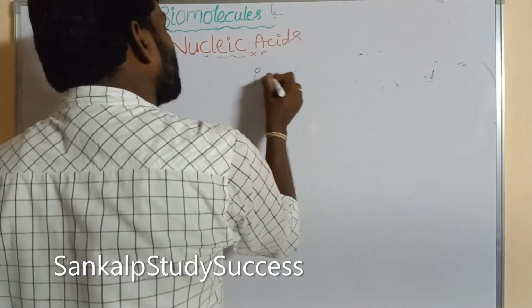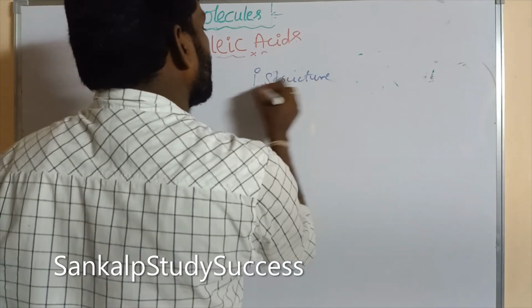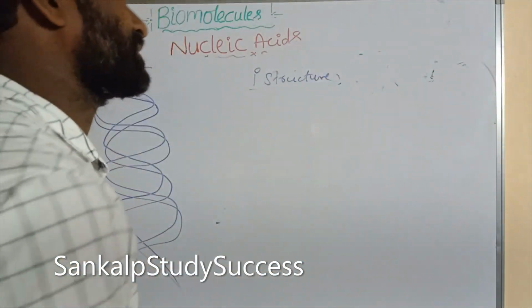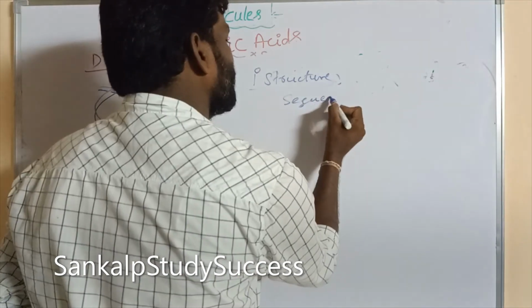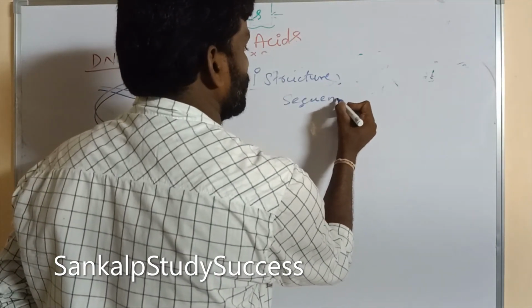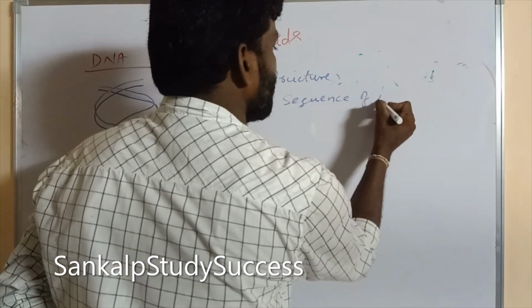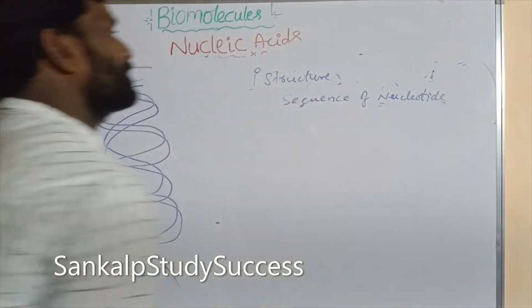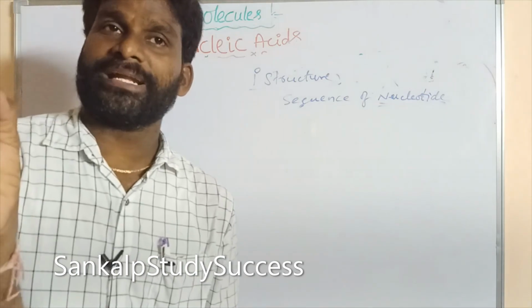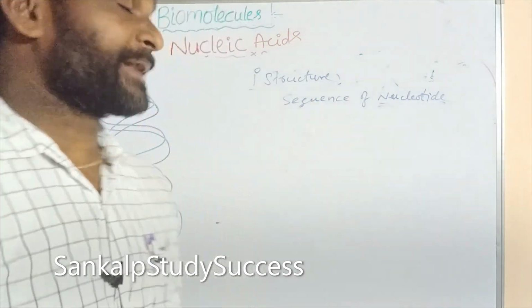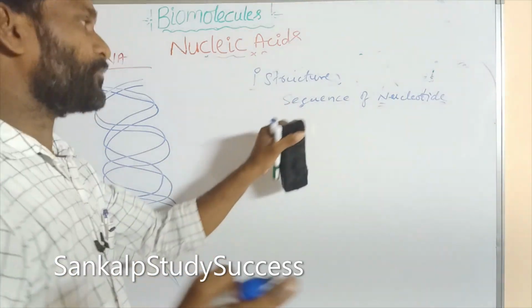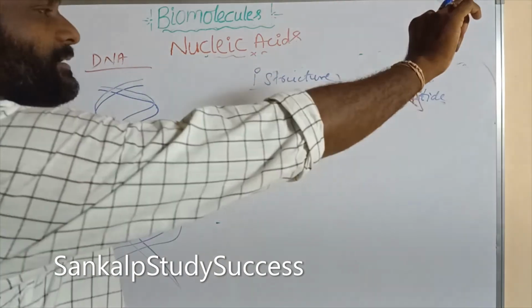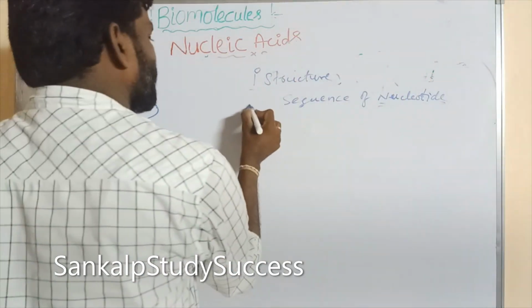The primary structure gives the information about the sequence of nucleotides in the polynucleotide chains of the nucleic acid.